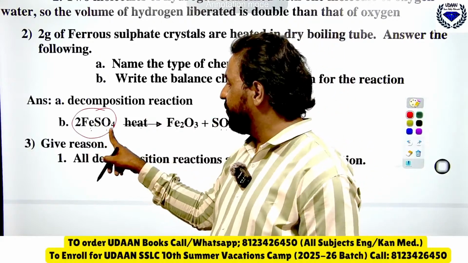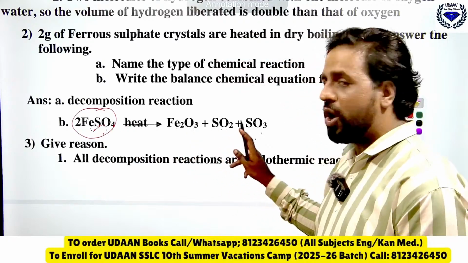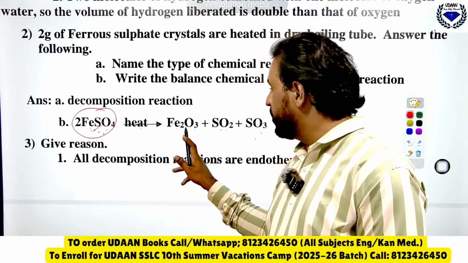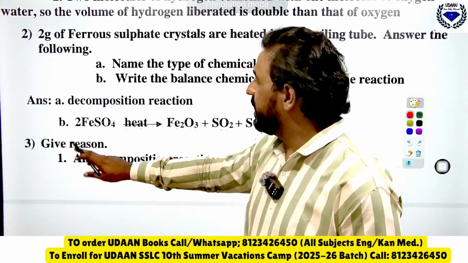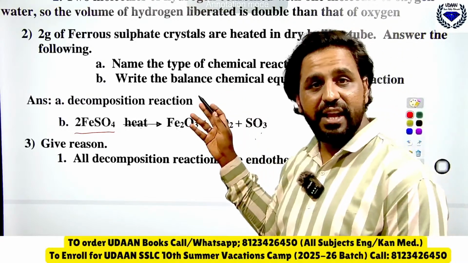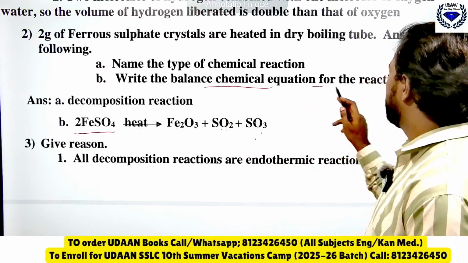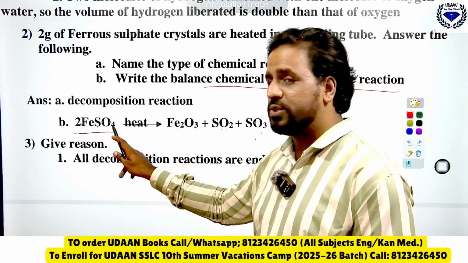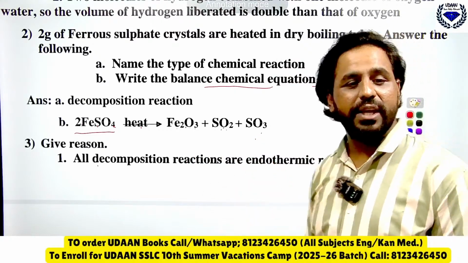Here iron sulfate is heated. That means a single reactant is splitting into 2 or more products. Remember, one single reactant is splitting into 2 or more products. We call it a decomposition reaction. Here a single reactant is decomposing into 2 or more products. Then write the balanced chemical equation for the reaction. The balanced chemical reaction is 2FeSO4, when heated, gives Fe2O3 plus SO2 plus SO3.